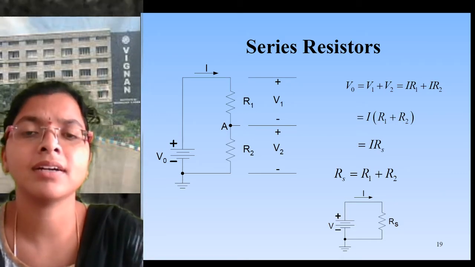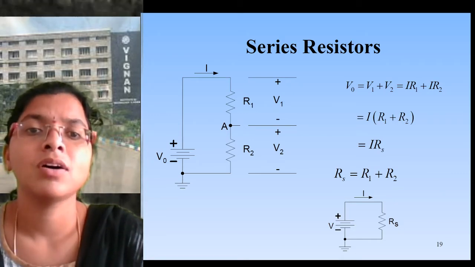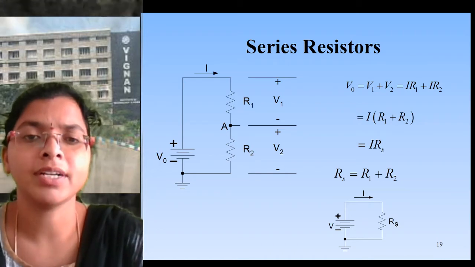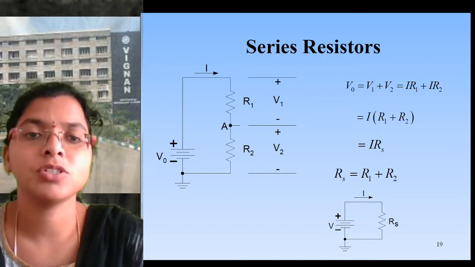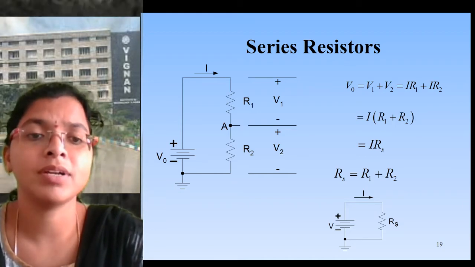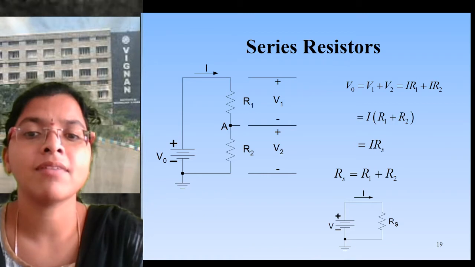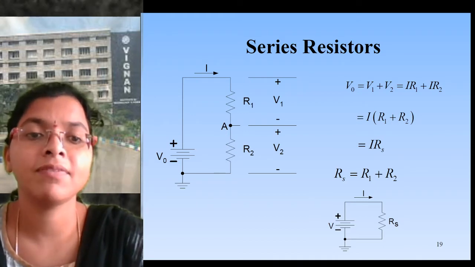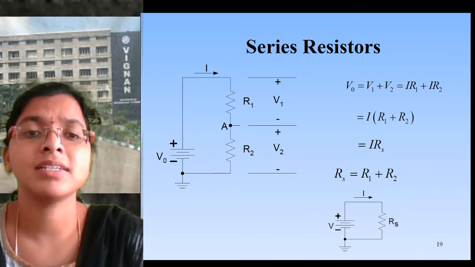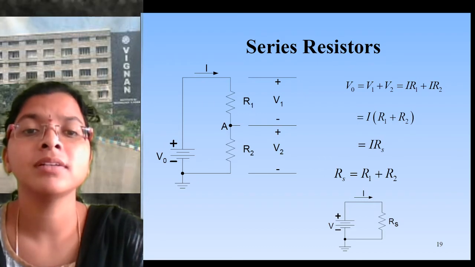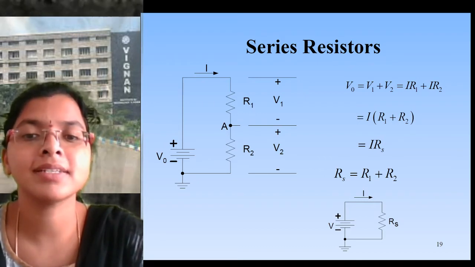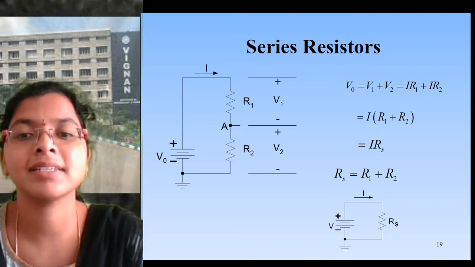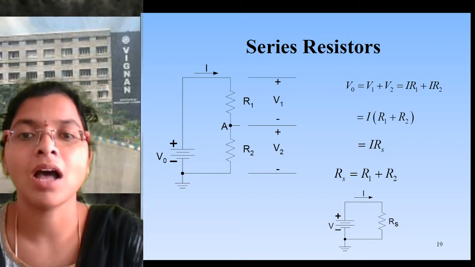If we want to simplify the network, all voltage sources should be shorted and all current sources should be opened. So if we replace the voltage source with a short circuit, then R1 and R2, how are they connected? What is the equivalent resistance if we consider the source? R1 and R2 are in series. So what is the total resistance? The total series resistance Rs is equal to R1 plus R2.